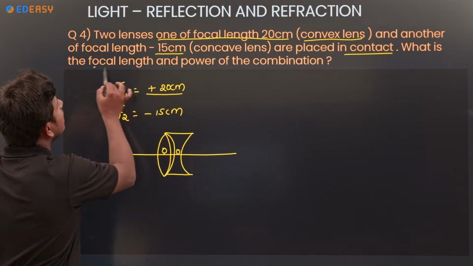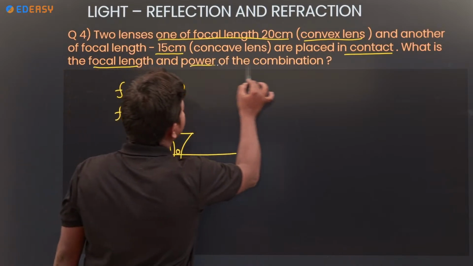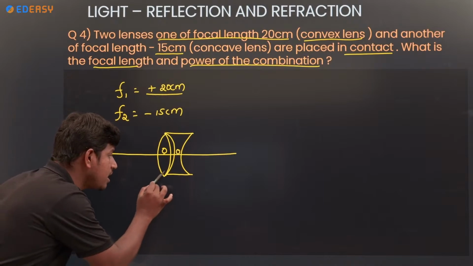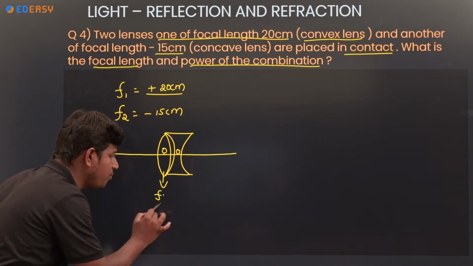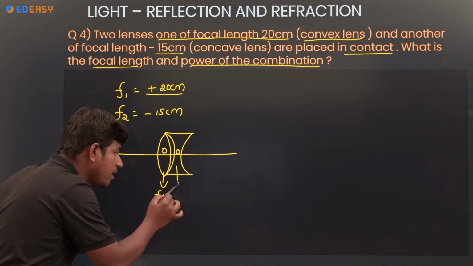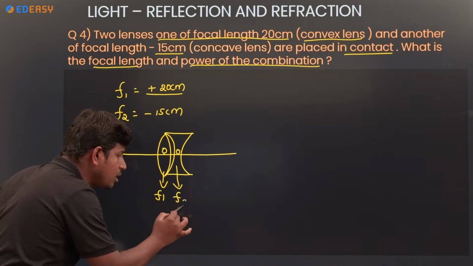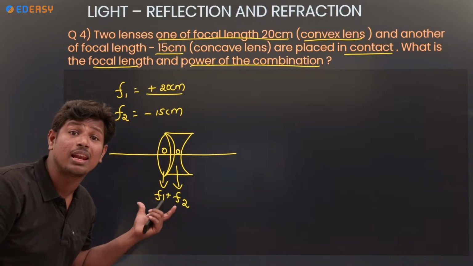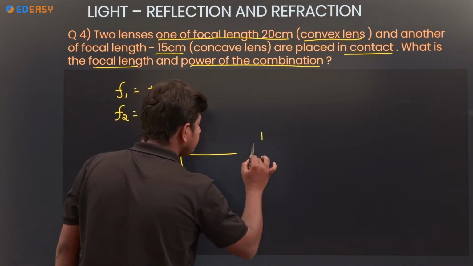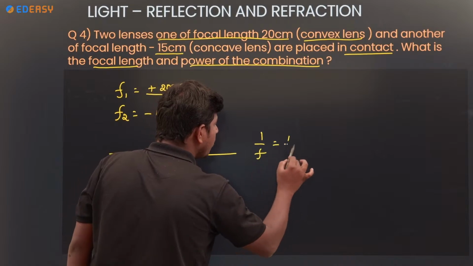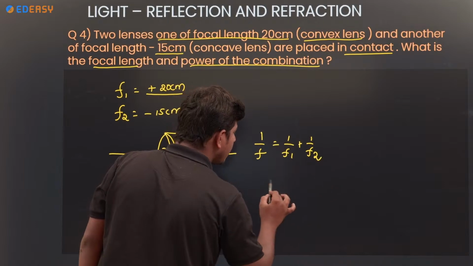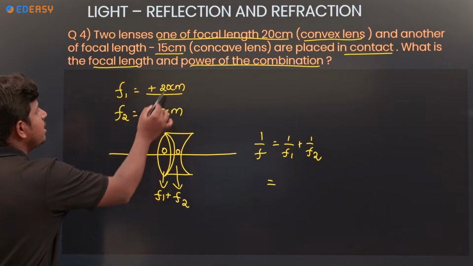What is the focal length and power of the combination? This one has a focal length f1, and the concave also has a focal length f2. So the combination of these two has a focal length f: 1 by f is equal to 1 by f1 plus 1 by f2. 1 by f1 value, f1 is what?